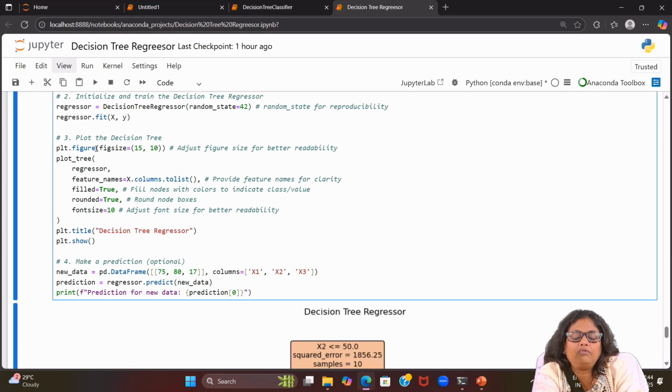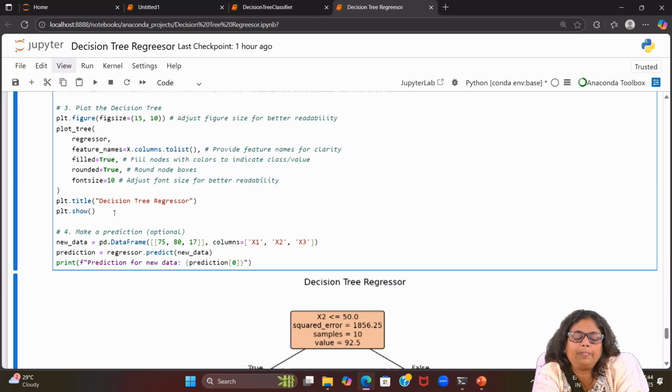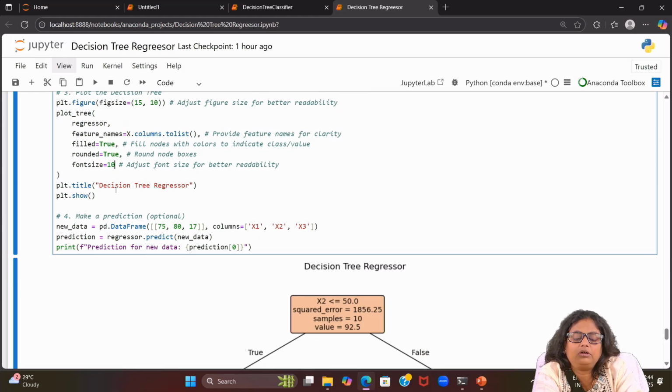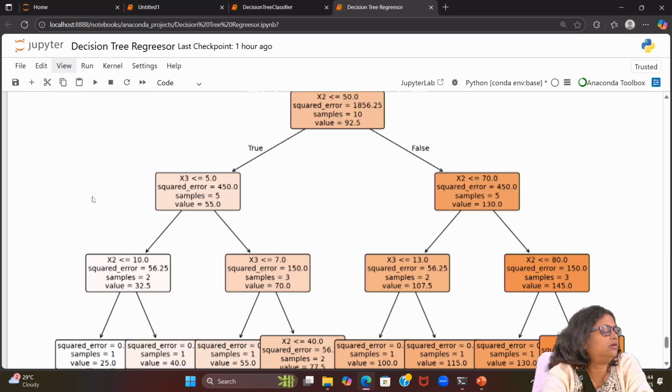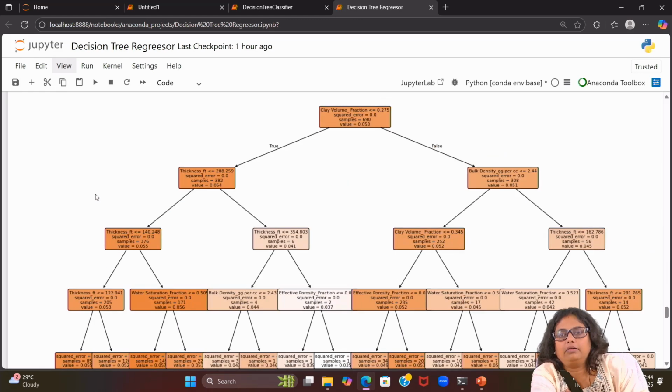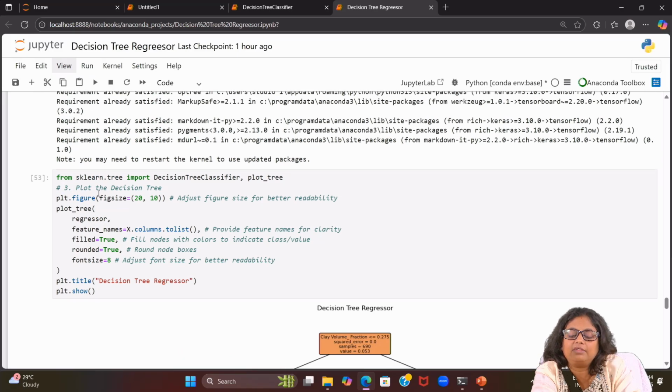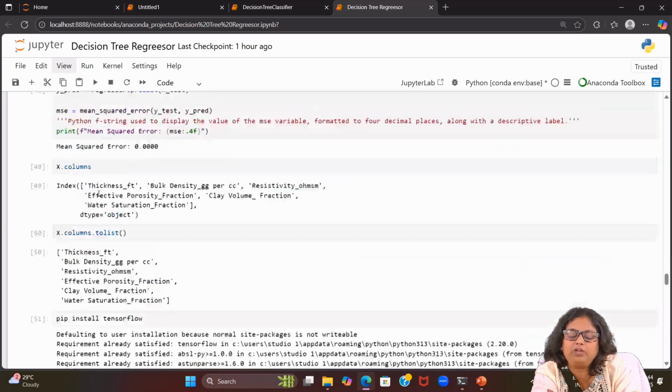And now for plotting the decision tree, again we do have plt.figure, figsize we are assigning 15 by 8, then plot_tree we are calling and assigning all the parameters here. And then plt.title, it will give you the value. So this way you will be able to do the decision tree regressor coding. So this is just a small example, just trying to explain to you.